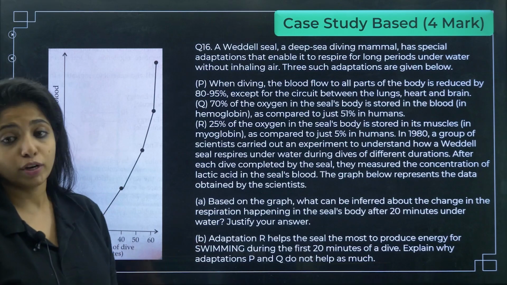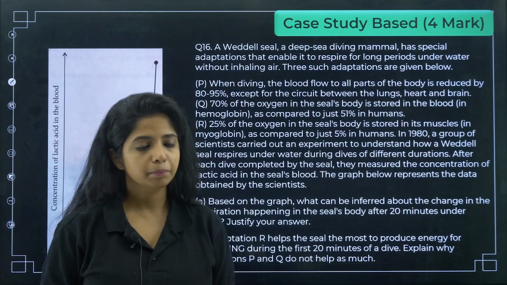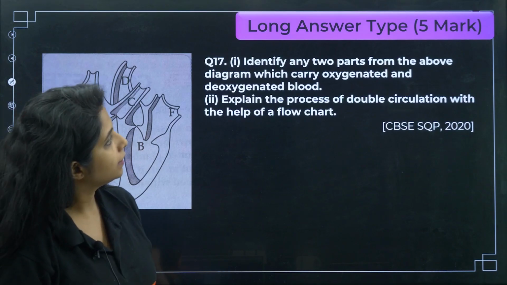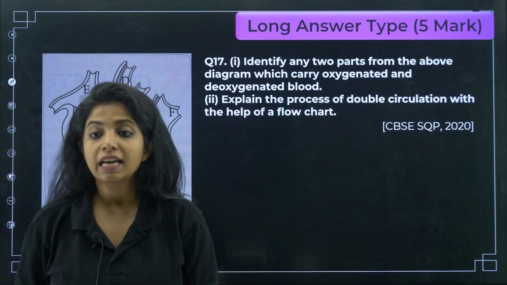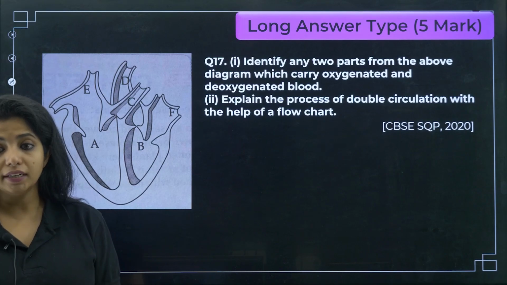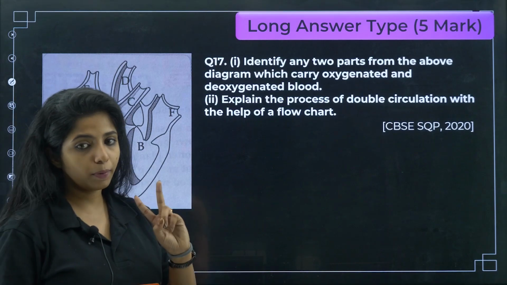Next, there is a case study based question that I have for you. But before doing the case study based question, I will be doing the long answer question. Let's do this long answer type question. Identify any two parts from the above diagram which carry oxygenated and deoxygenated blood. So two parts we have to identify.